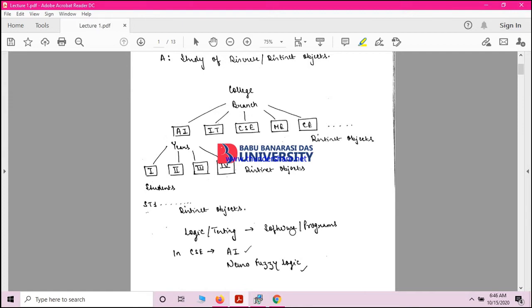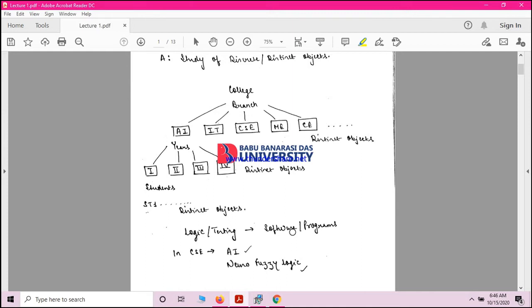Let's see certain fields in which you will be using this. Suppose you want to write a program, in any language, and you want to see the correctness of the program, or you want to prove that this program is correct. Then what will you do? You will simply use discrete mathematics to prove that this program is correct. If you want to test the logic of the program, if you want to do testing on the software or the program that you have made, then simply discrete mathematics will be used.